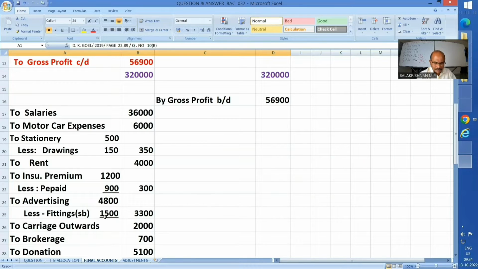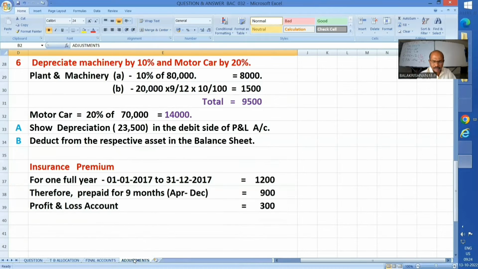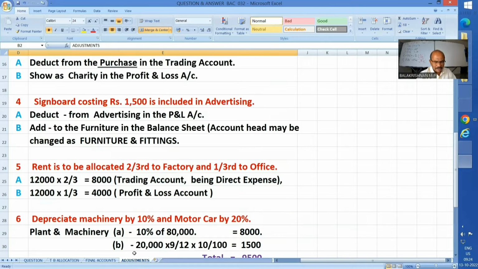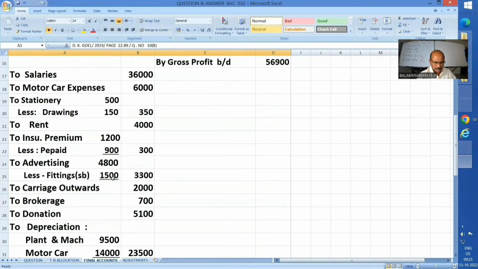Advertising, there is an adjustment of 1,500. What is this 1,500 rupees adjustment? Let us see that. Well, it is like that. Signboard costing rupees 1,500 is included in advertising. So deduct from advertising in the P&L account. We have done a similar sum in the previous episode also. Add to the furniture in the balance sheet. They have just given furniture only. This is in fact a fitting. So the account head may be suitably assigned as furniture and fittings in the balance sheet. So that is also okay. All other things are as it is shown.